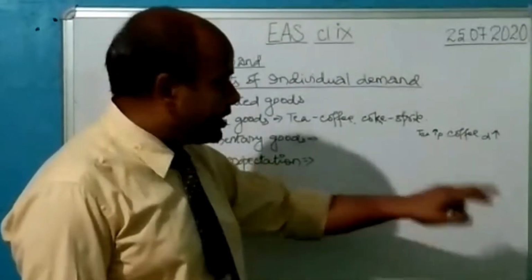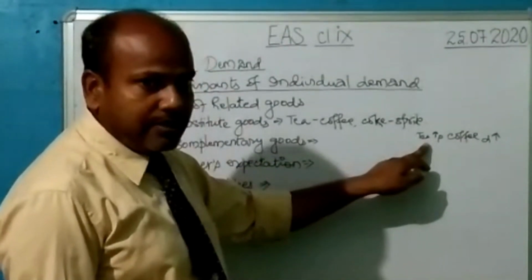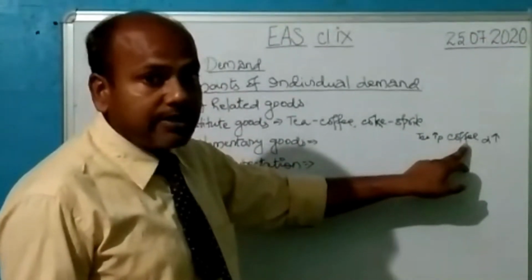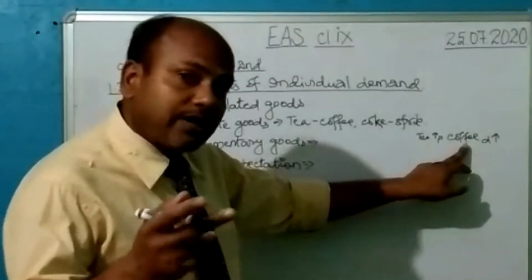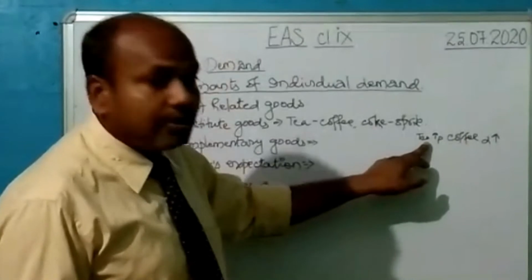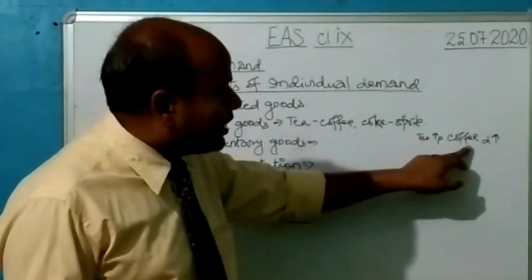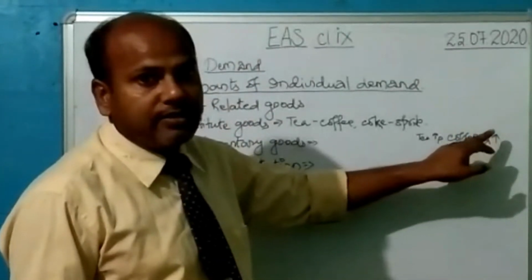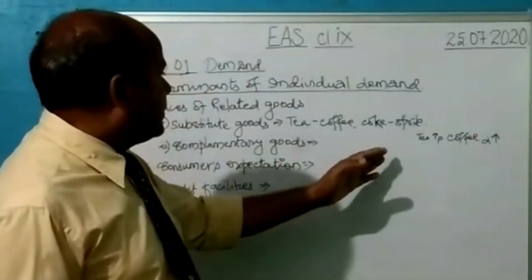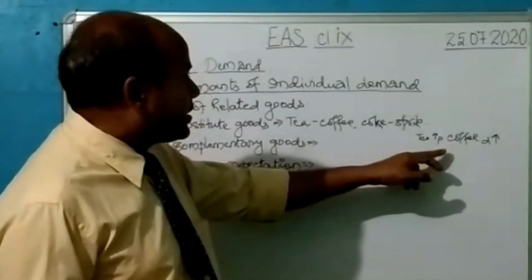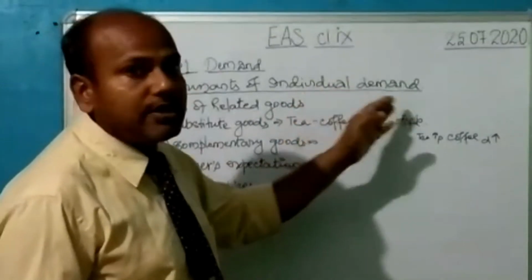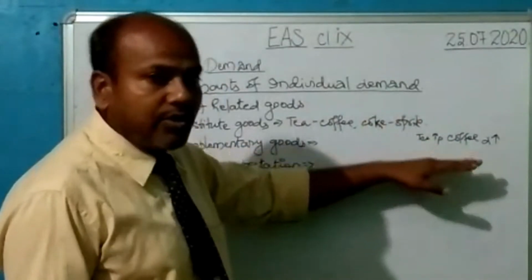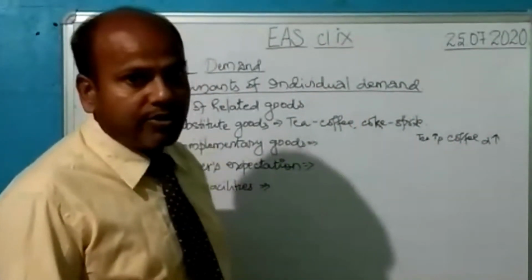So, once again, please try to understand this. When the price of tea has increased, people will find it expensive, so they will stop consuming it. Whereas there is no change in the price of coffee, so the people who were consuming coffee will continue, and the people who have been consuming tea will find coffee cheaper than tea. Hence, they will also start consuming coffee. Hence, the total demand for coffee will rise. This is how the individual demand is also affected by the related goods. These goods are related, so one commodity will affect another commodity.